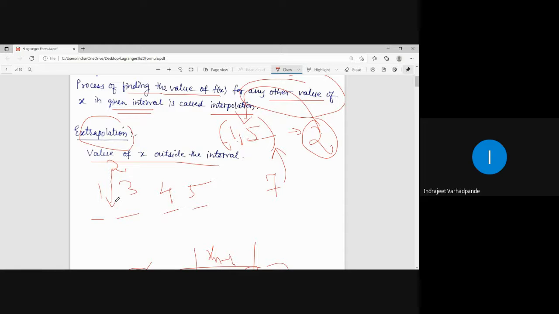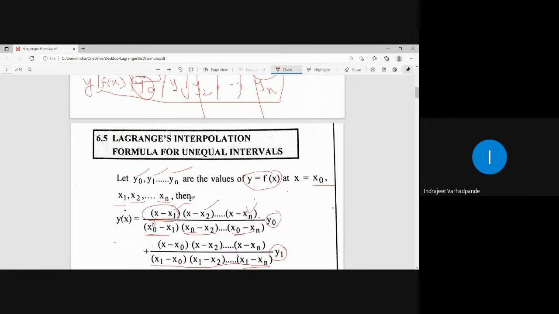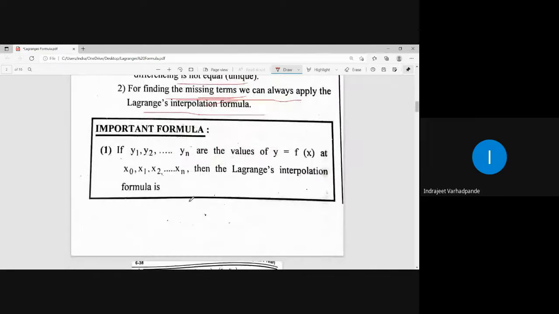So I am interested in calculating the value for 2 which lies in the given range, and therefore I can say that this is a case or a condition for interpolation.